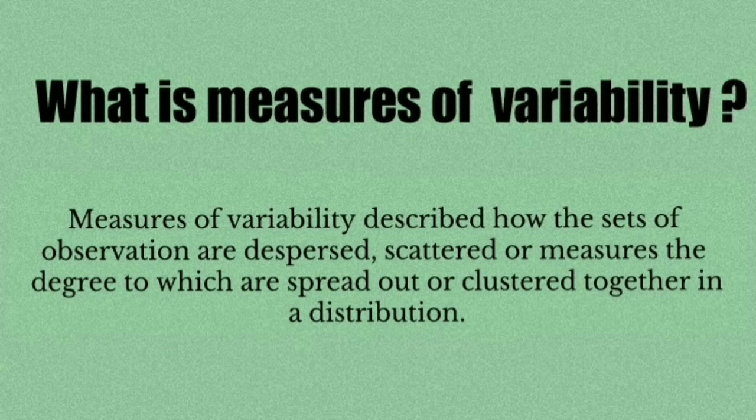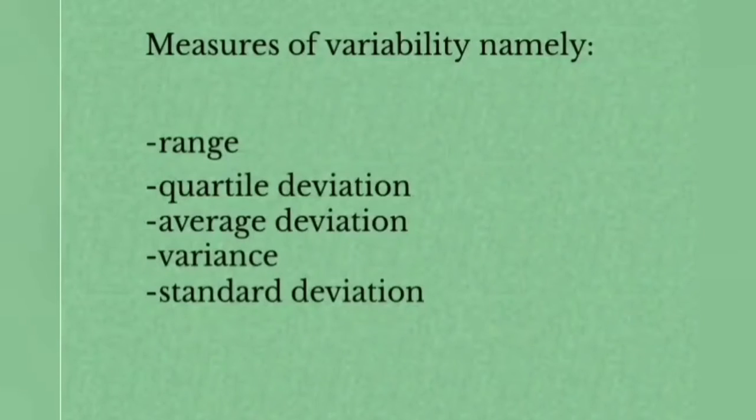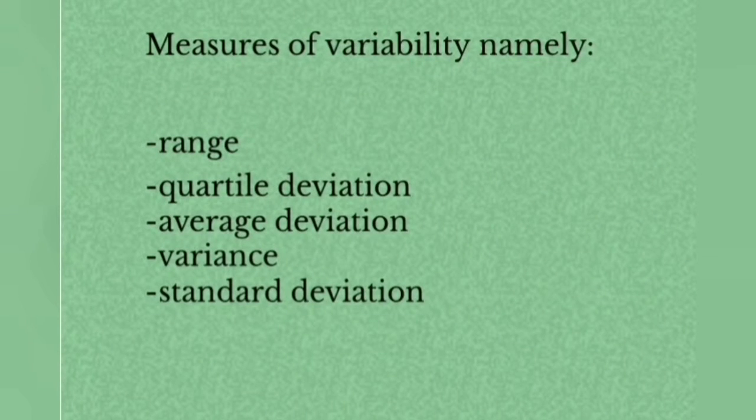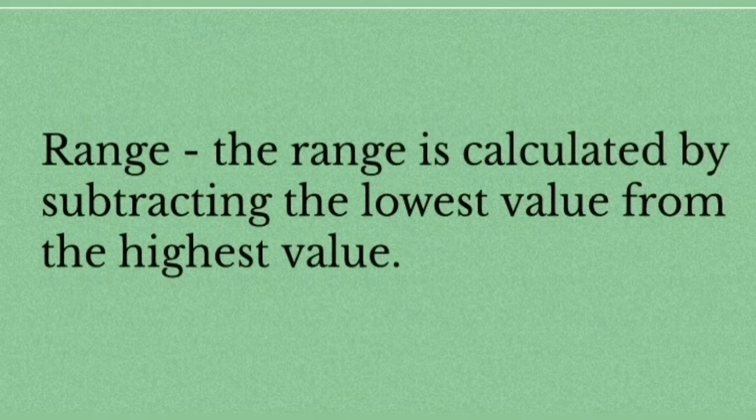And the measures of variability are namely, or this is the way to describe variability in a dataset: range, quartile deviation, average deviation, variance, and standard deviation. So now, let's take a look at the range. It is calculated by subtracting the lowest value from the highest value. A large range means a high variability, a small range means low variability in a distribution. Range is the amount between your smallest and largest item in the set.